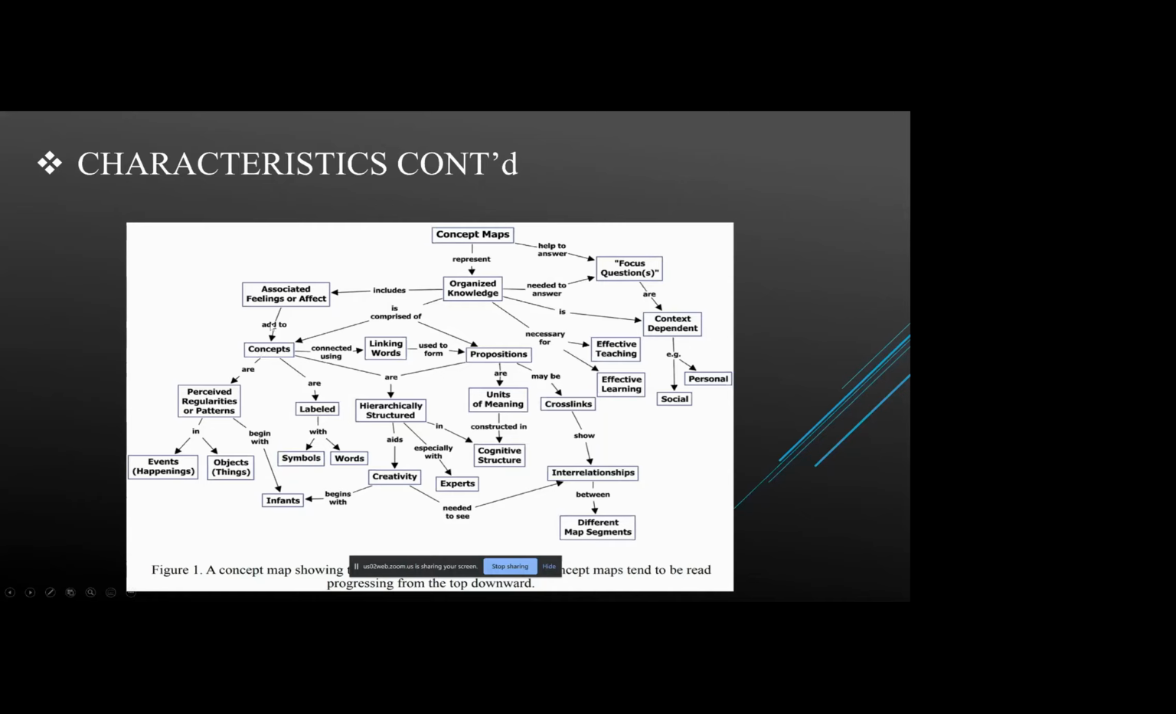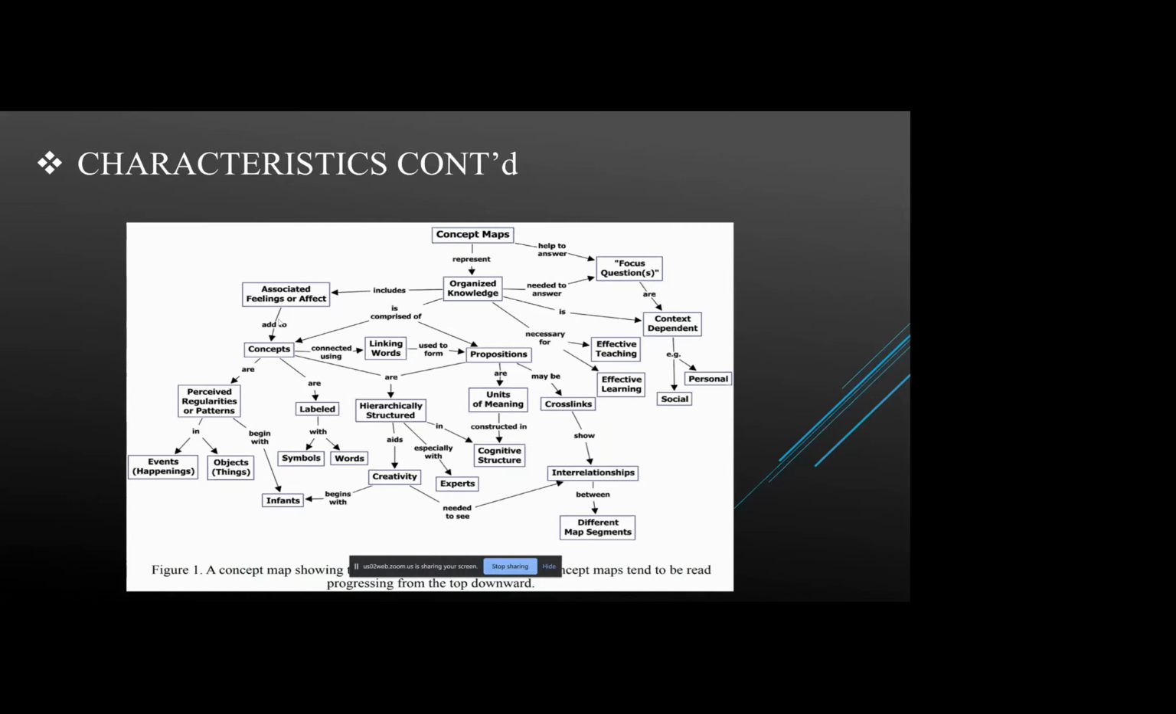Another important characteristic of concept maps is the cross links. These define the relationships between concepts from the same domain or a different domain. And the final feature that may be added to these maps is specific examples of events or objects.